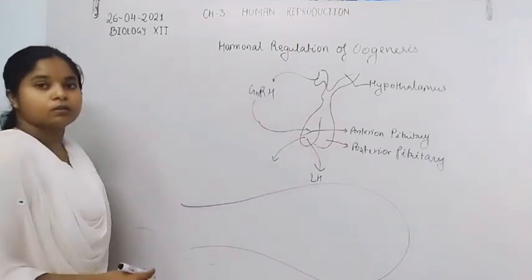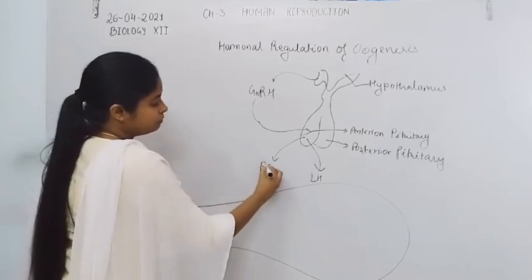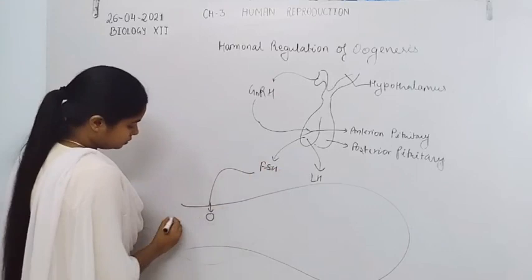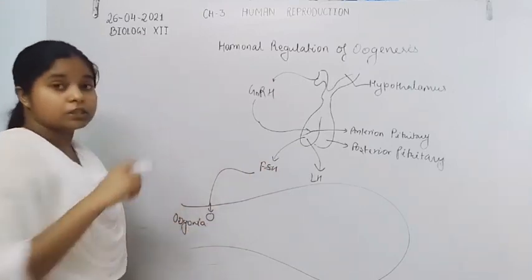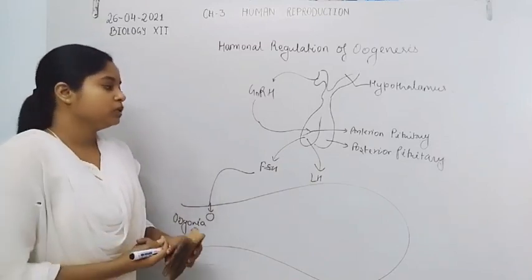So now here inside the ovary, FSH stimulates oogonia. Here is oogonia, which is a germ cell and present in the germinal epithelium of the ovary.